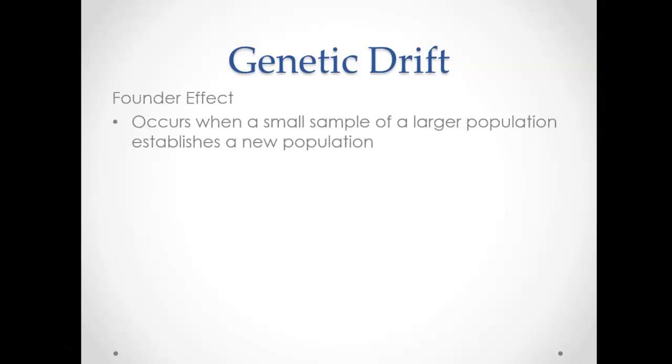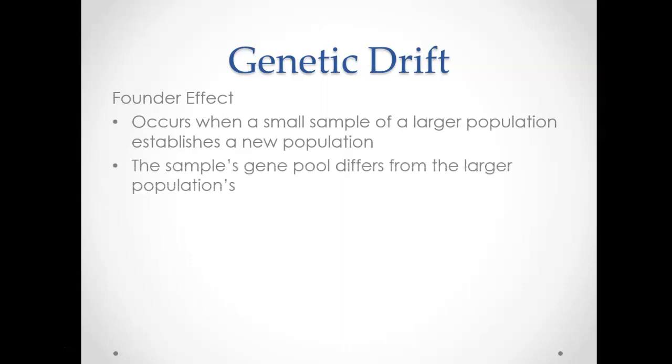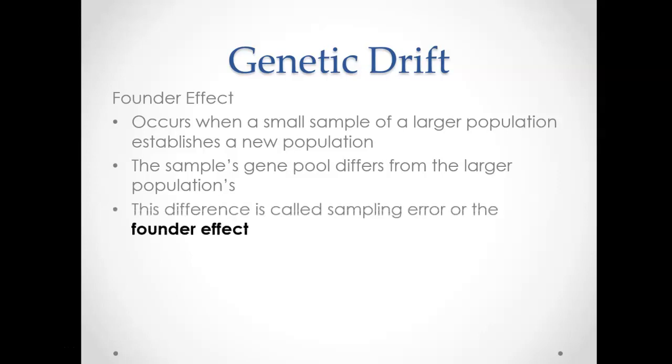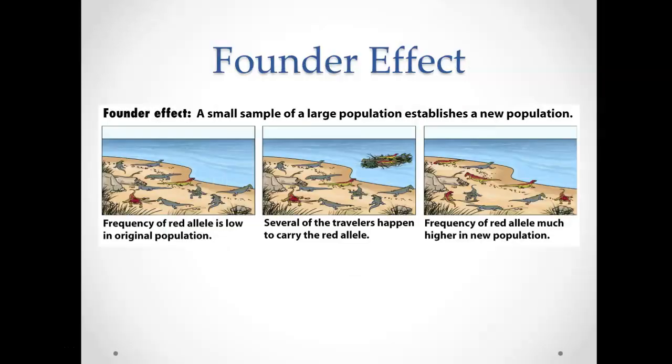There are a couple of sort of special types of drift. One is called the founder effect. This is when a small sample of a larger population establishes a new population, and sometimes that sample's gene pool is different from the larger population's. It's called the founder effect.